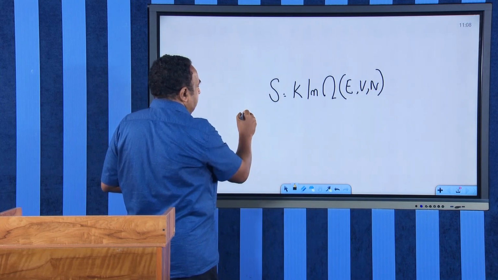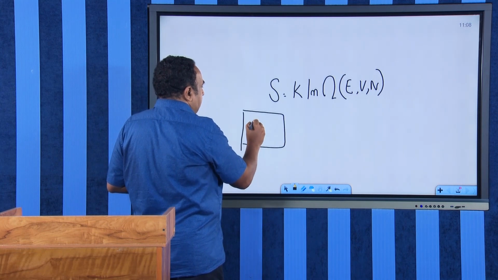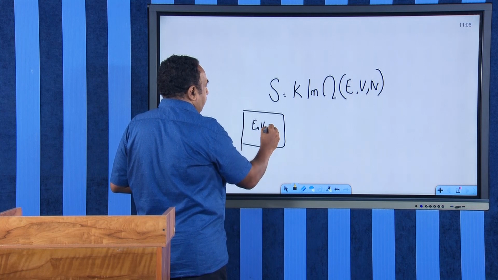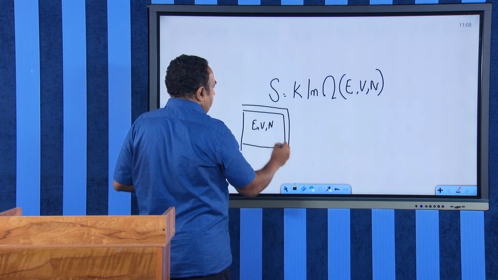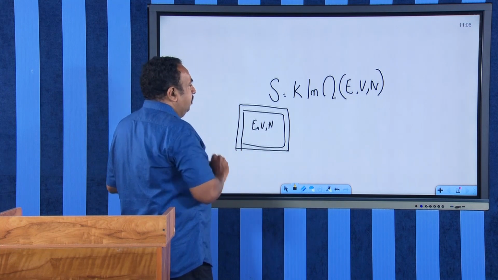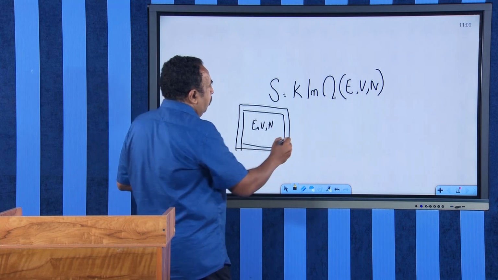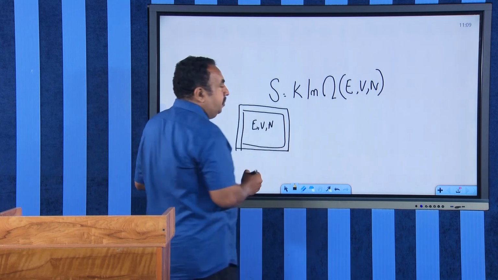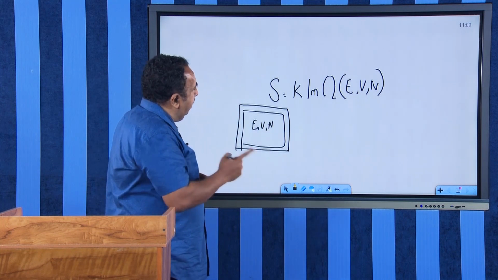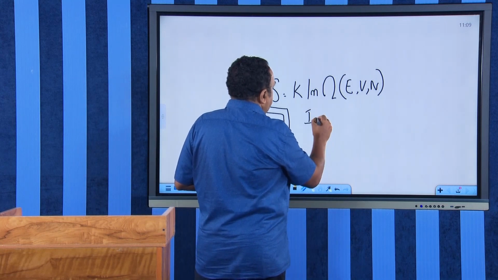What we have imagined is an isolated system. In that isolated system, energy, volume and number of particles are fixed. Isolated means there is no exchange of energy or particles, completely isolated. And then we will be finding out omega, the number of microstates possible for the system. For example, in the case of an ideal gas,